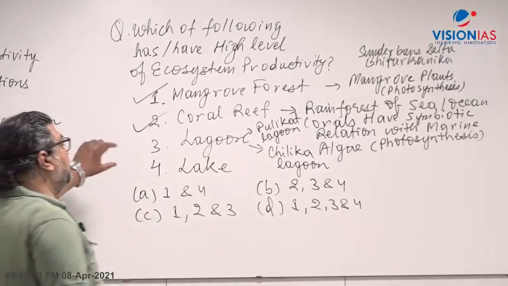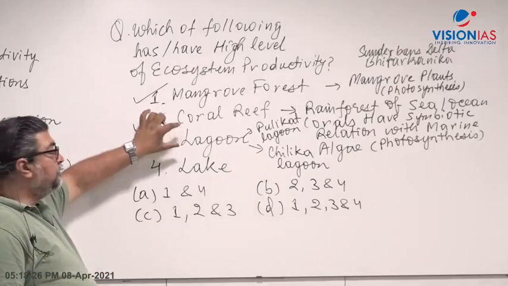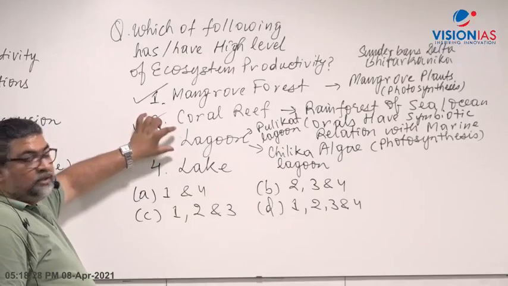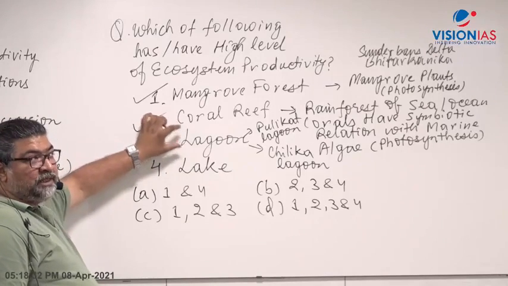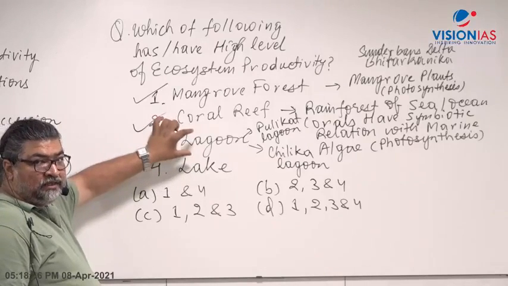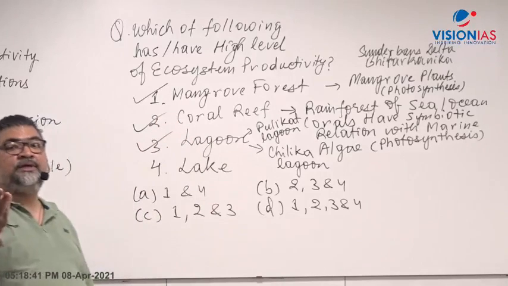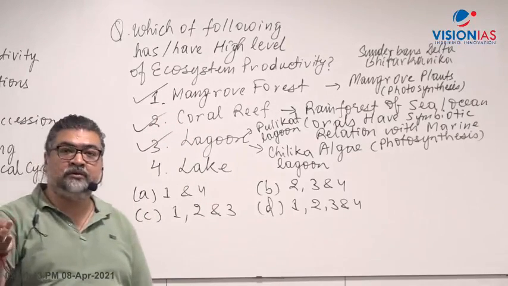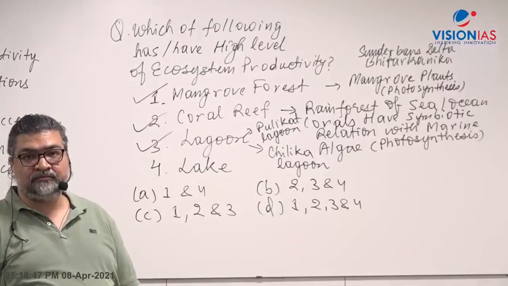Now they are again very fertile and productive, because they have nutrients. The nutrients which come there support the growth of plants: aquatic plants, submerged plants, floating plants. So lagoon also comes into the high level. Estuary, delta, lagoon, right, these are all highly productive ecosystems.